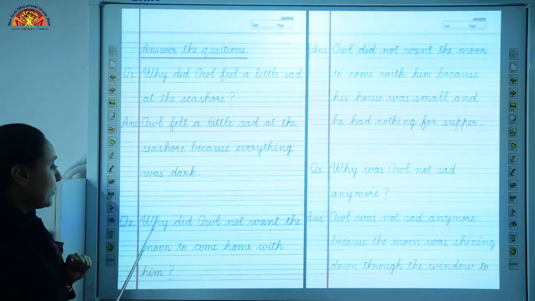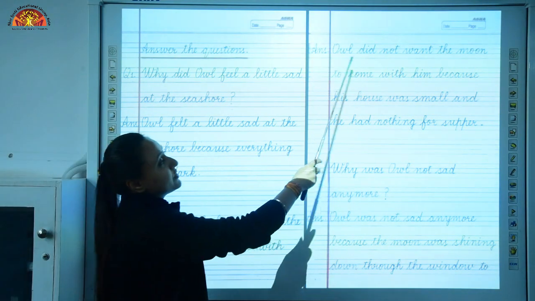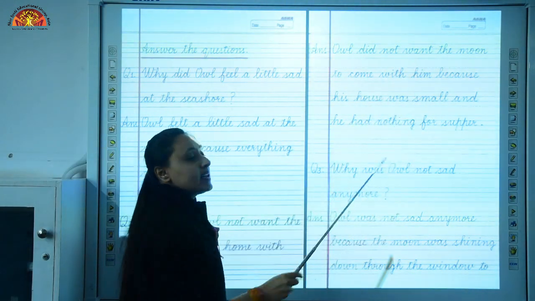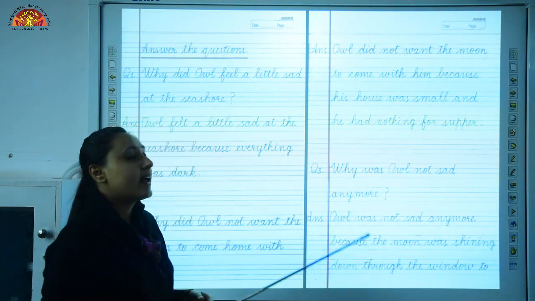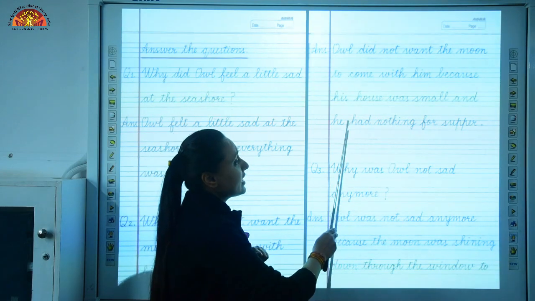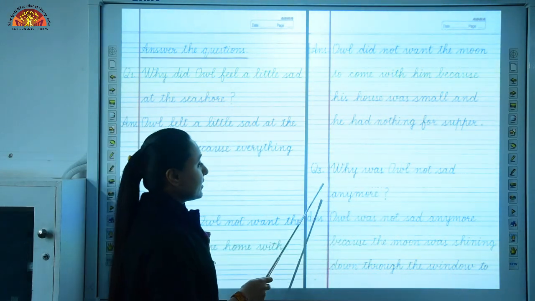Okay. Why did owl not want the moon to come home with him? Owl did not want the moon to come home with him because his house was small and he had nothing to serve him and he had nothing for supper. Okay. Now look at number 3.